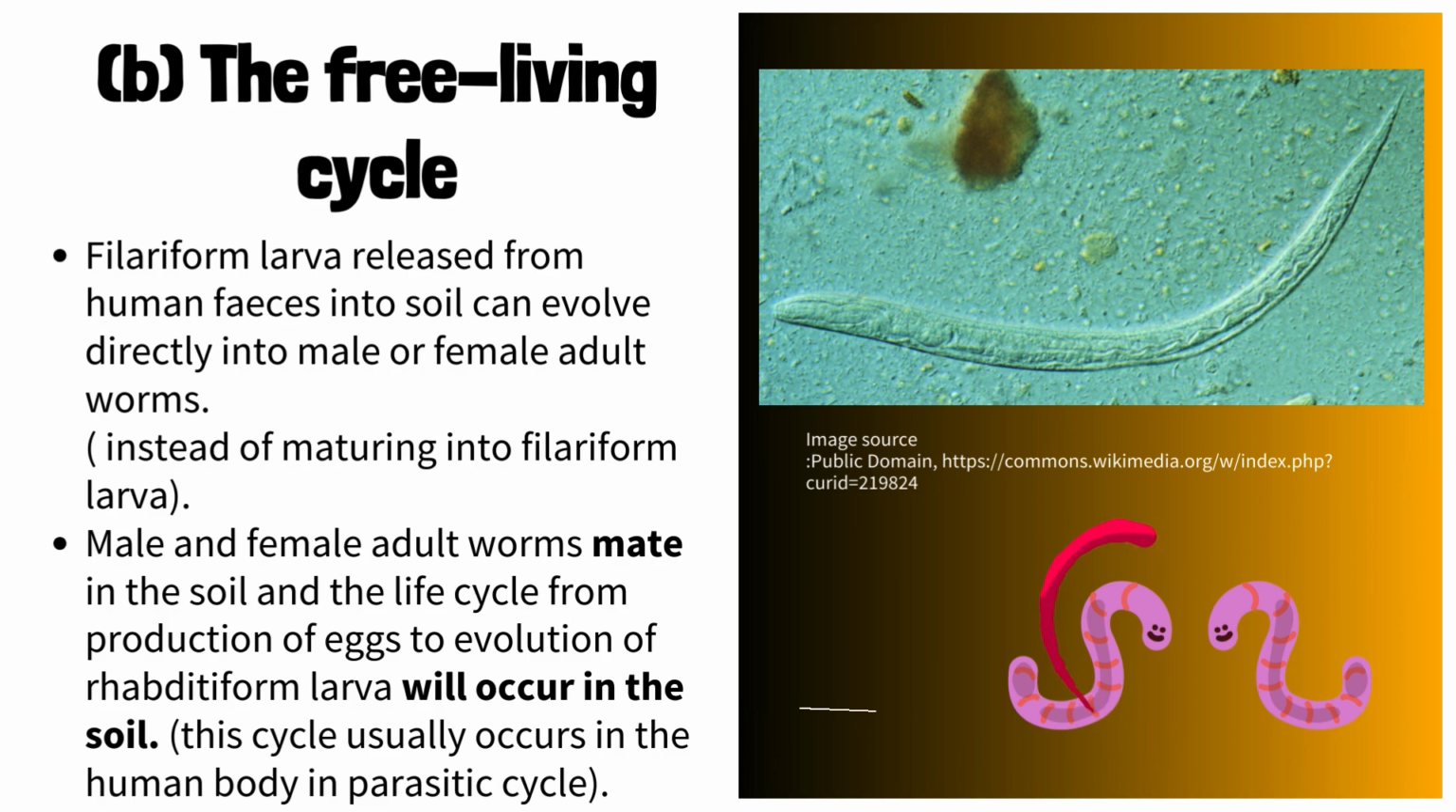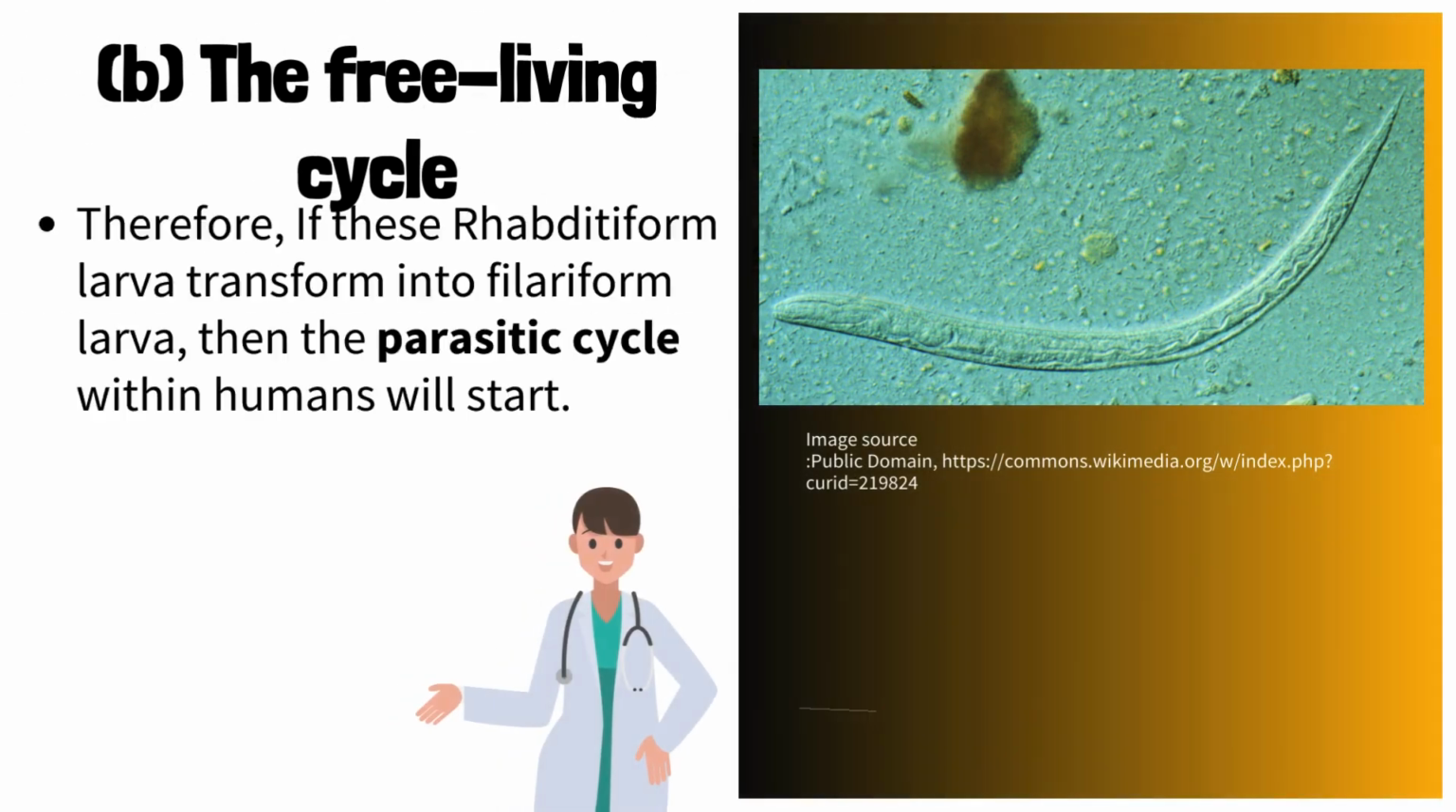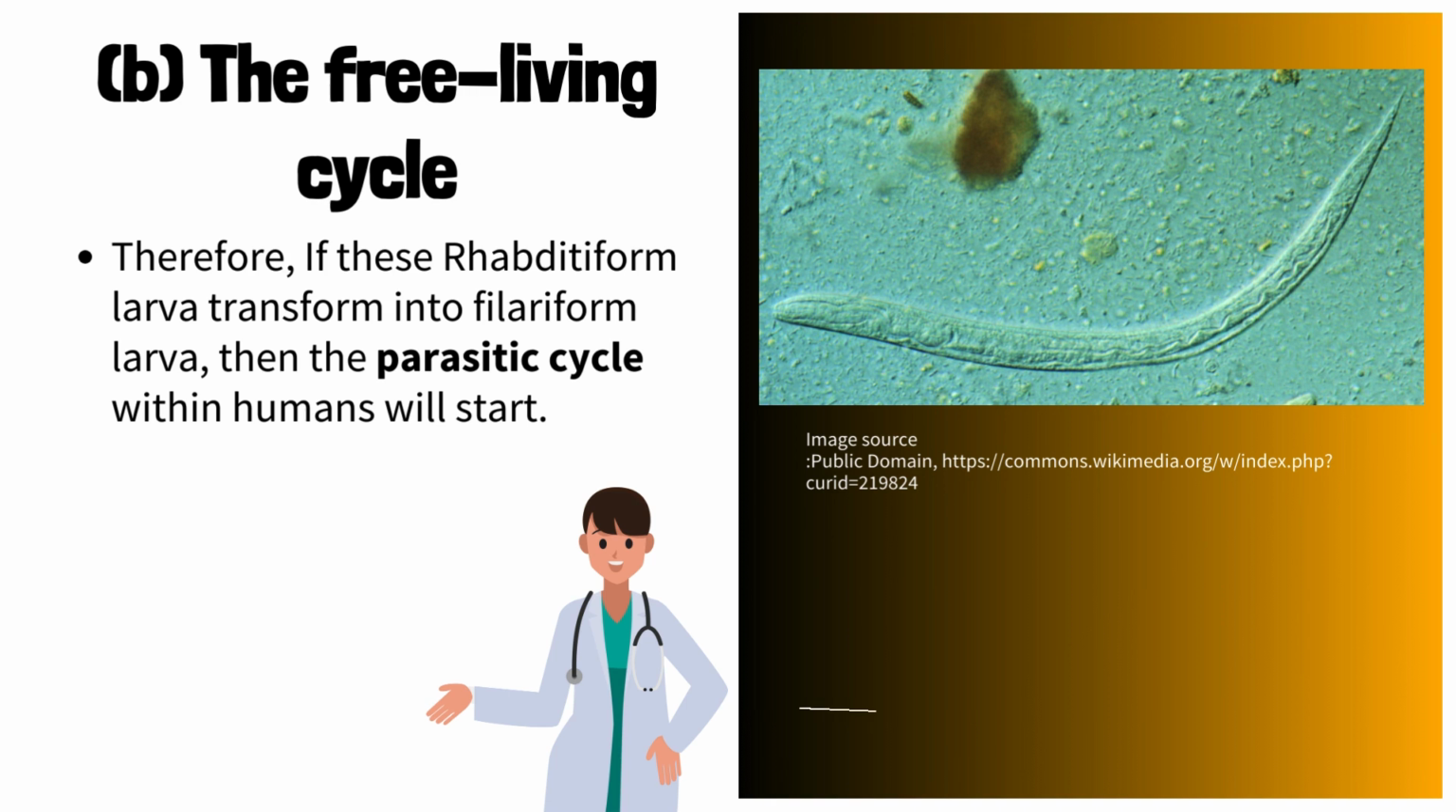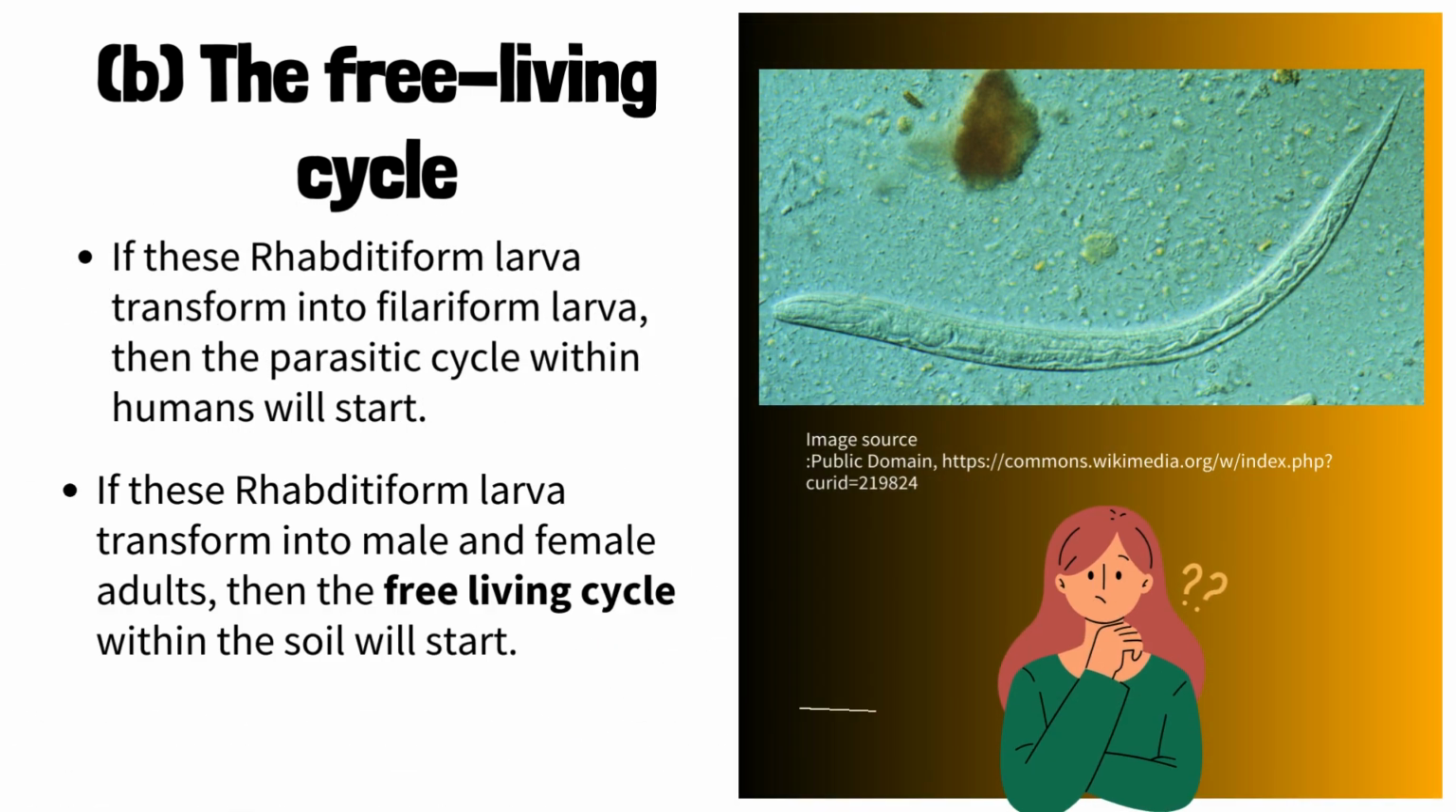This cycle usually occurs in the human body in the parasitic cycle. If these rhabditiform larvae transform into filariform larvae, then the parasitic cycle within humans will start. If these rhabditiform larvae transform into male and female adults, then the free-living cycle within the soil will start.